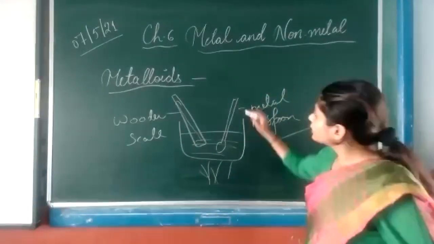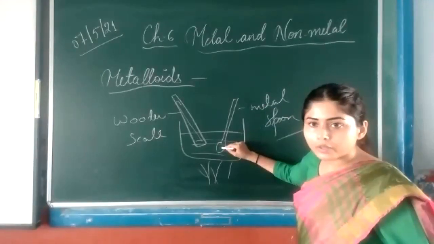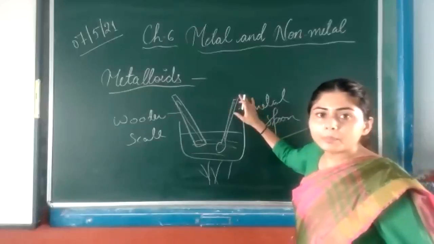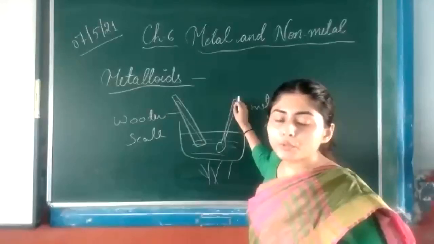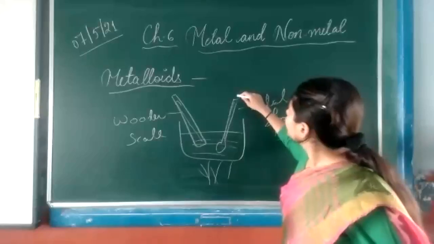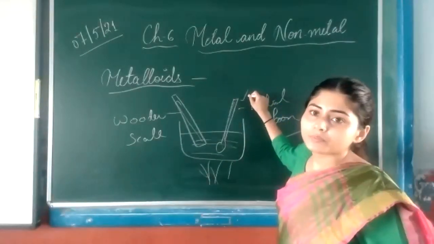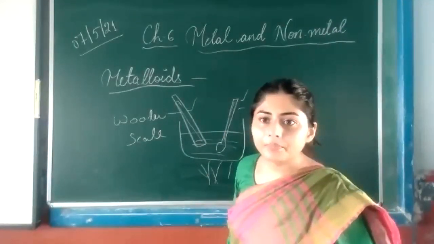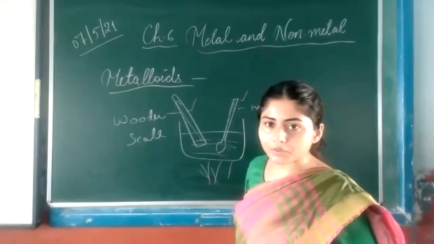But when you dip one end of this spoon in the hot water and then touch the other end, you will feel that this spoon becomes hot, and you will feel the heat on the other end. This is the metallic spoon. That means that metals can conduct heat, but non-metals can't. Understood? Everyone understood?